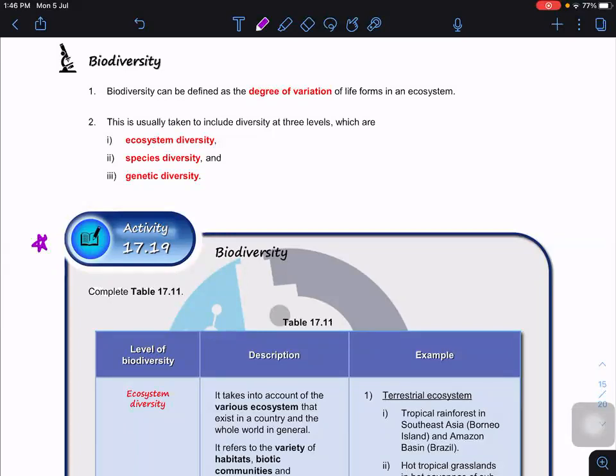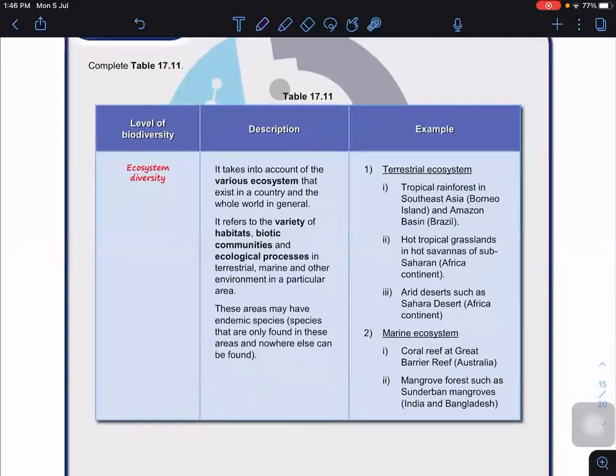So what we're going to talk about here. First thing, the largest scope will be ecosystem diversity. We look at the various ecosystems that exist in a country or the whole world in general. It can be a variety of habitats, biotic communities, and ecological processes in the terrestrial, marine, and other environments in a particular area. Each area may have its endemic species.